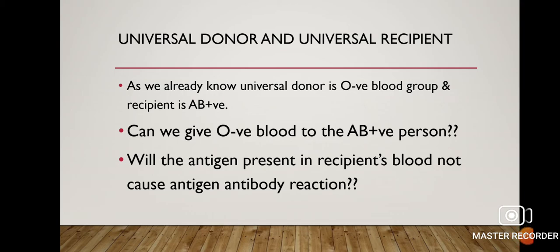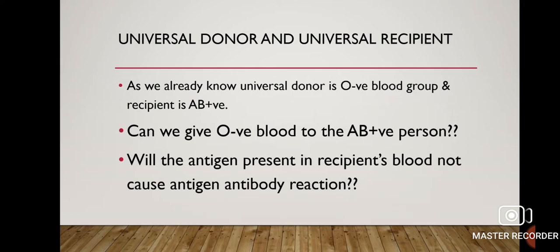Now comes the universal donor and universal recipient. As we already know, the universal donor is O negative blood group because it has no antigen, and the universal recipient is AB positive. Can we give O negative blood to an AB positive person? Will the antigen present in the recipient's blood not cause an antigen-antibody reaction? O negative person has antibody A, antibody B, and antibody D, while AB positive has all these antigens. So, won't it cause any mismatch reaction?